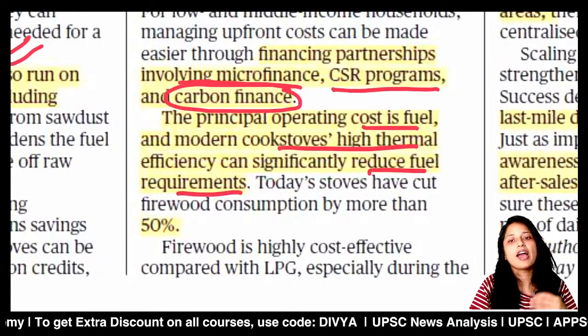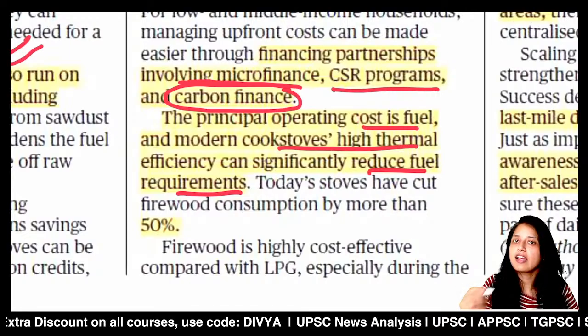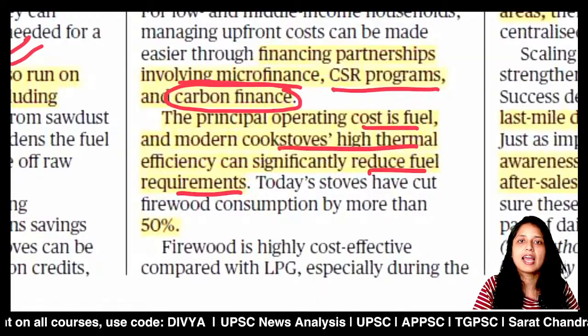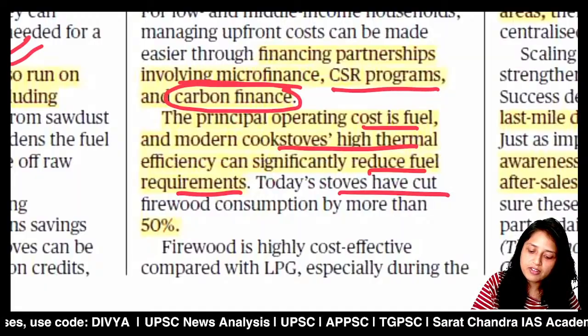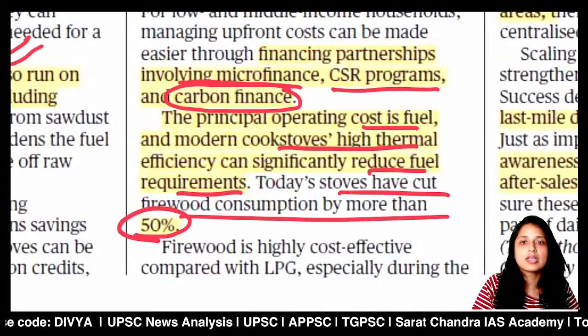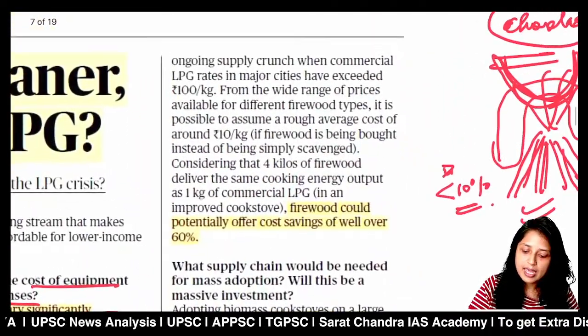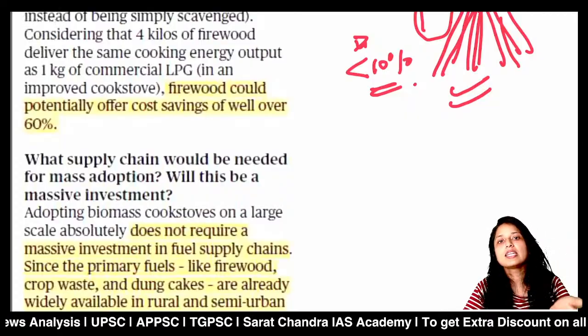Now it discusses what all things need to be done. First important thing is that this kind of technology, the improved cook stove, does not require a massive amount of investment. Why does it not require it? Because it does not require any expensive fuel or any expensive setup. By fuel we mean firewood, crop waste, dung cakes, etc., which are easily available in any setup. Financing can also be arranged, for example under CSR obligations or microfinance facilities. So financing is done, fuel is also done.